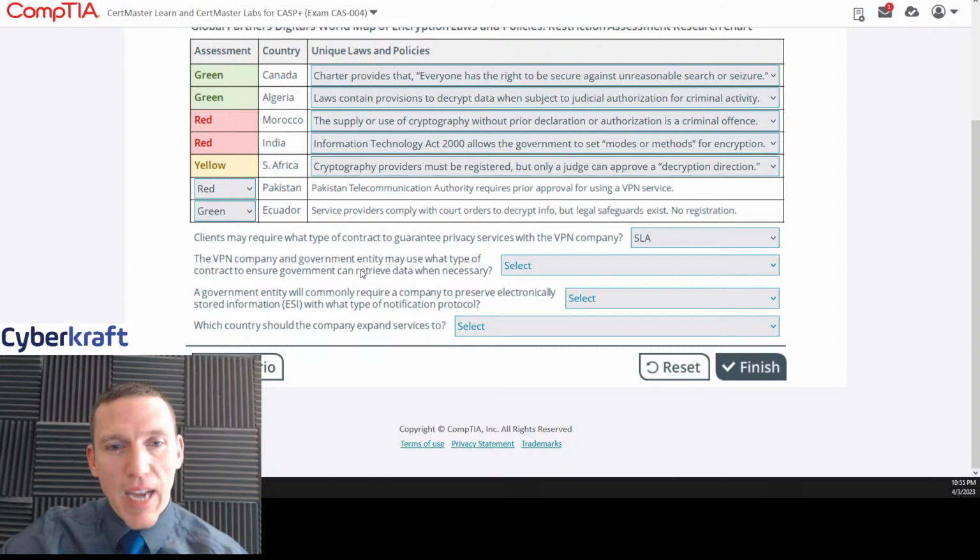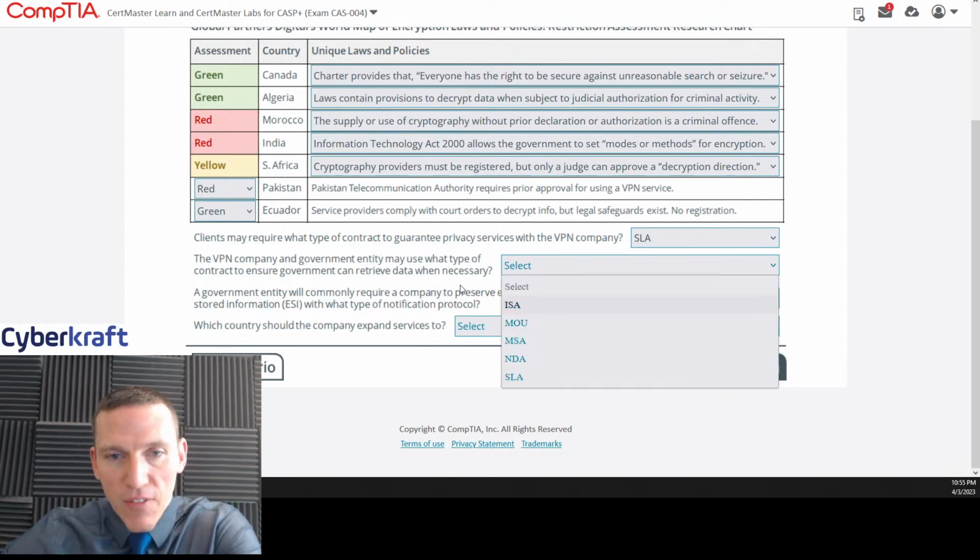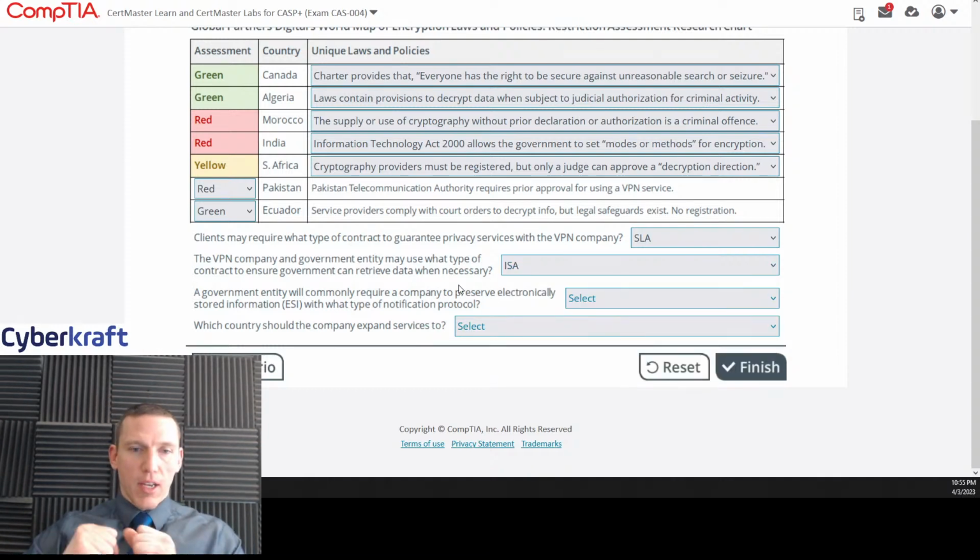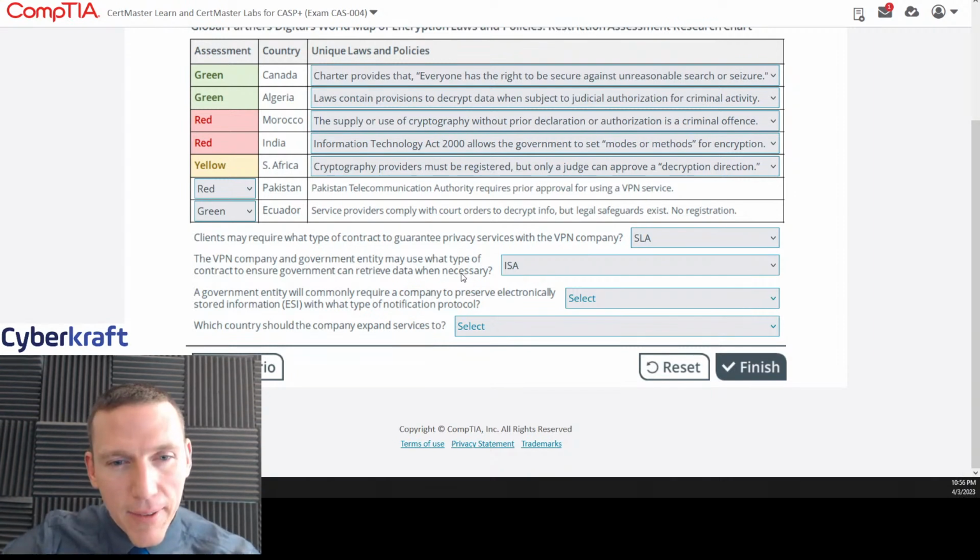A VPN company and government entity may use what type of contract to ensure the government can retrieve data when necessary? Now, if it didn't say data, I would say this would be a memorandum of understanding. But since it specifically says data, that's probably going to be an interconnection service agreement, because the interconnection service agreement will establish the protocols, the ports, and the communication channels designed to share that data. So that's going to be an ISA, I think.